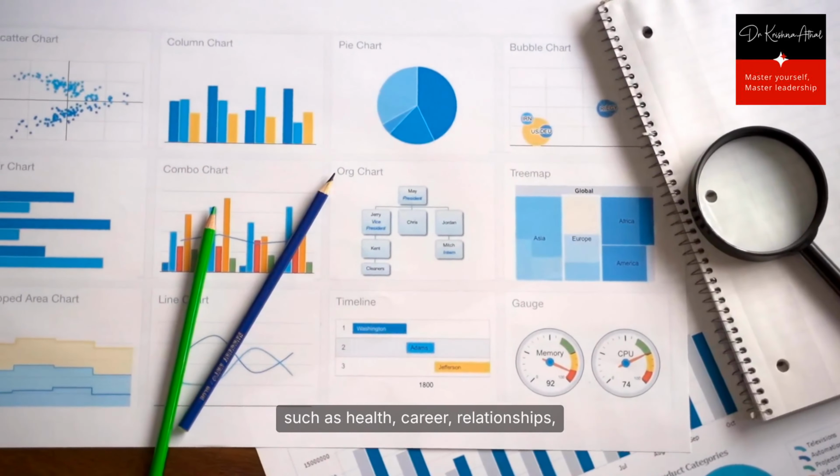Users rate their satisfaction in each area on a scale from 1 to 10, with 1 indicating low fulfillment and 10 representing high satisfaction. By plotting these scores, the wheel visually highlights imbalances, making it easy to see which aspects of life require more attention. This clear visualization enables individuals to identify their priorities and focus on areas that need improvement.